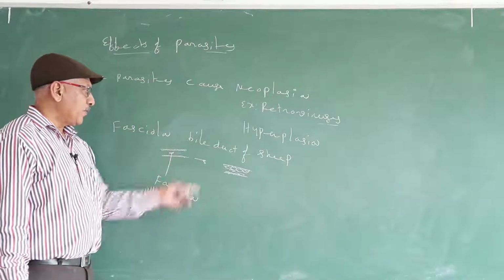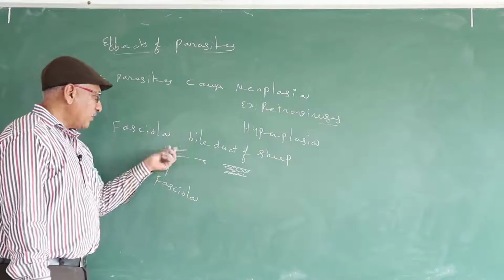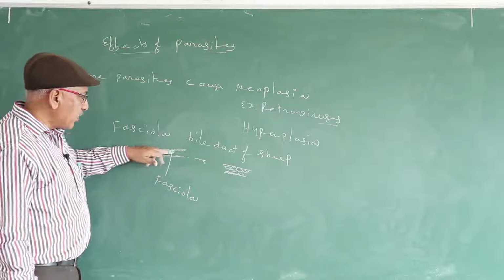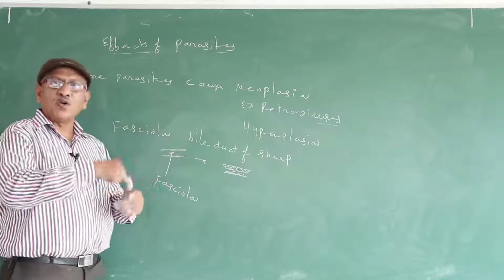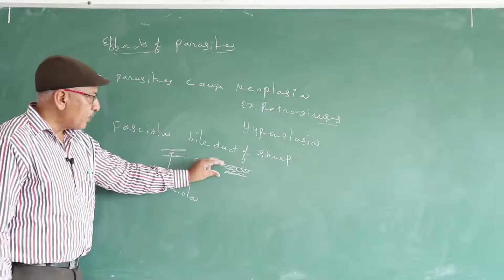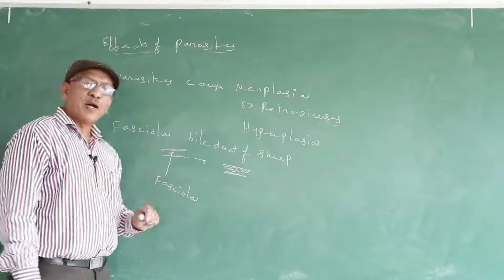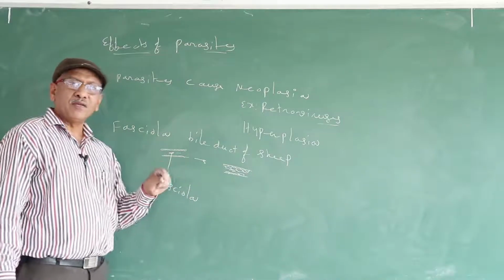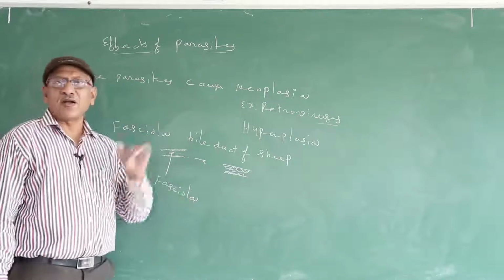Adult fasciola causes hyperplasia. Fasciola lives in the bile duct of sheep. Due to presence of fasciola, the cells from the lining of bile duct undergo further cell division. So the bile duct become narrow and fails to transfer sufficient amount of bile into the small intestine. So no proper digestion.